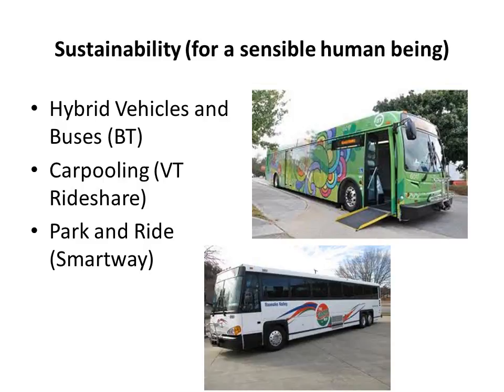We have hybrid vehicles and buses, which we also have hybrid buses on campus now. Carpooling. We also have a V2 rideshare for those of you traveling to and from Jersey. Stop turnpiking by yourself. Park and rides. We have a stop in Christiansburg and Blacksburg that goes to multiple places in Roanoke. The end.